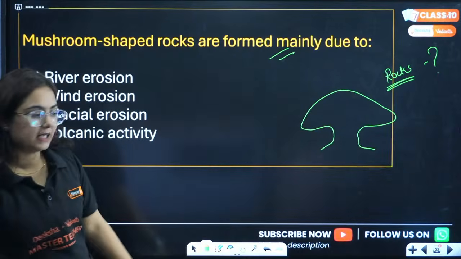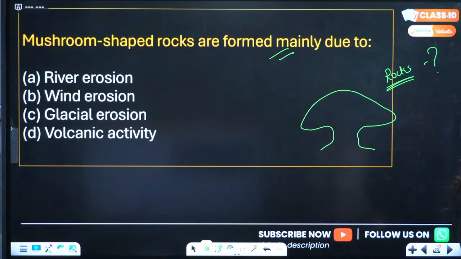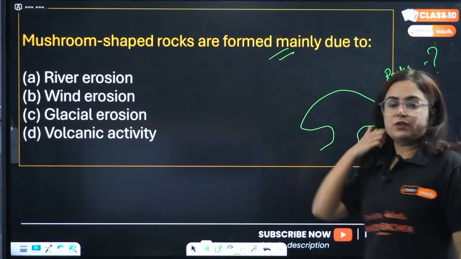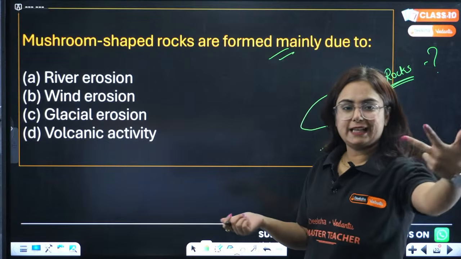Tell me the correct answer to this question. Mushroom rocks are formed because of what? Who is going to answer this? Very easy. Is it river, wind, glacier, or volcanic activity?